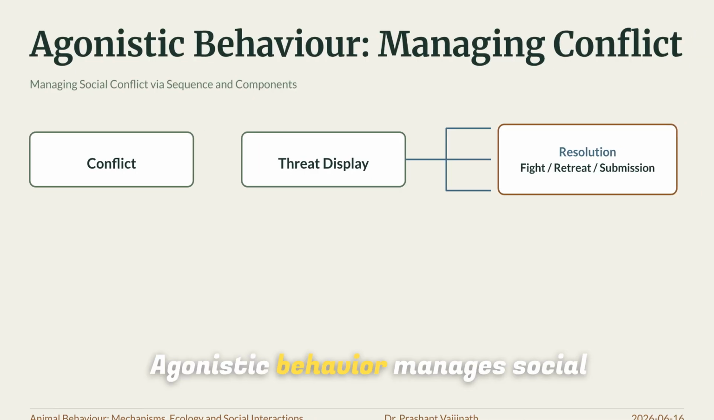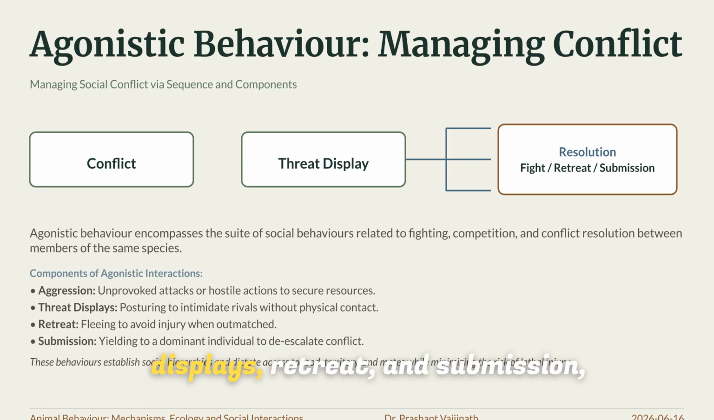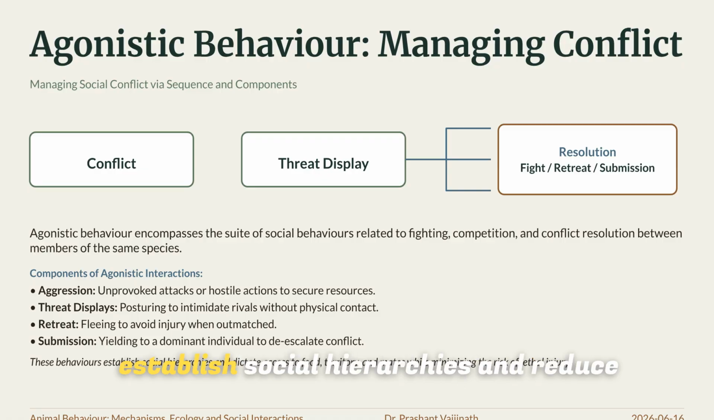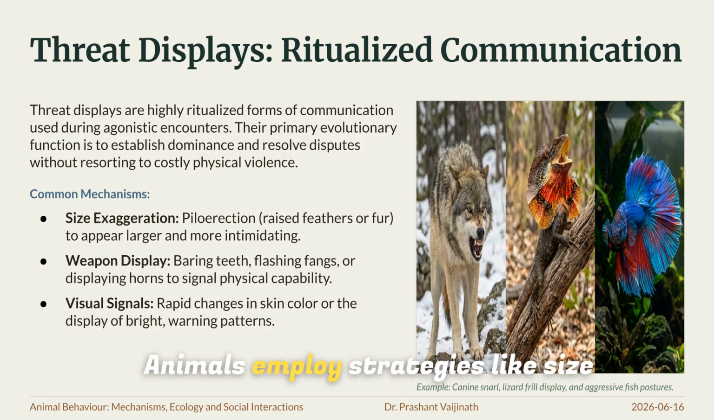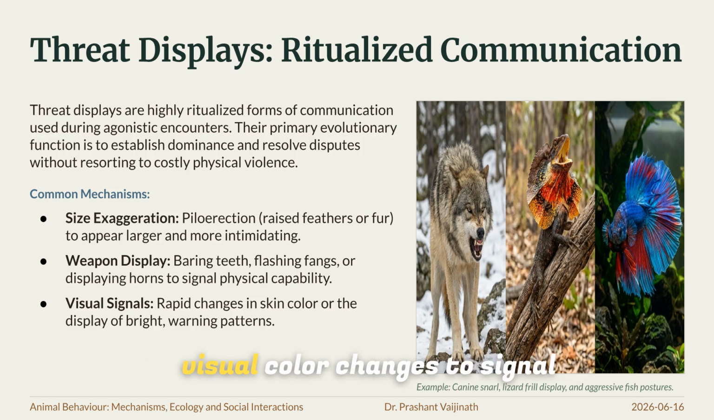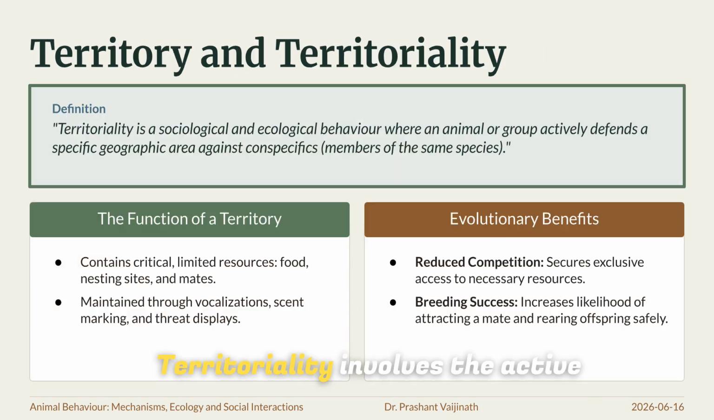actions. Agonistic behavior manages social conflict through a series of interactions. These include aggression, threat displays, retreat, and submission, which collectively help species establish social hierarchies and reduce the risk of injury. Threat displays are highly ritualized communications used to resolve disputes without physical violence. Animals employ strategies like size exaggeration, weapon display, and visual color changes to signal dominance.